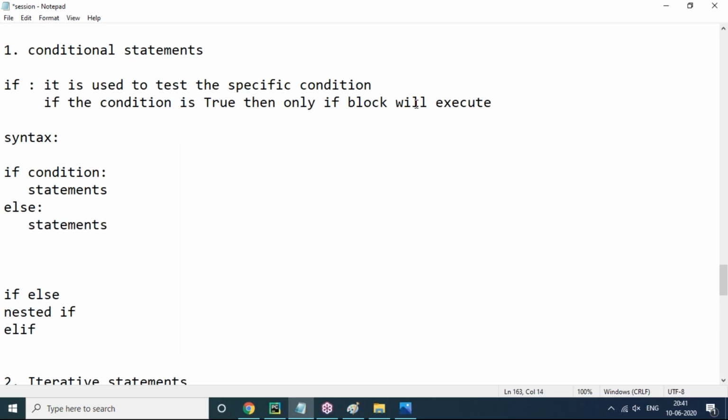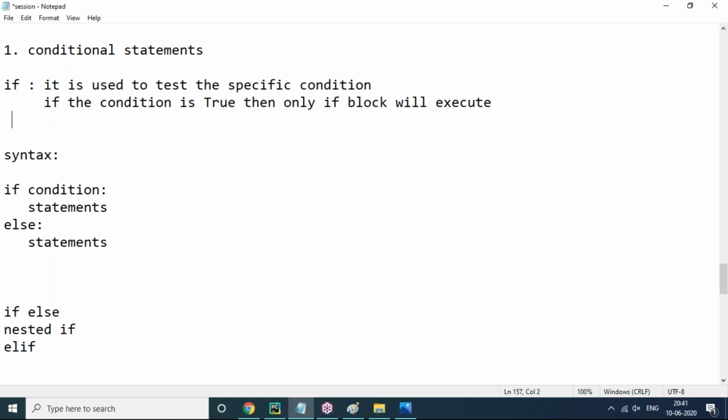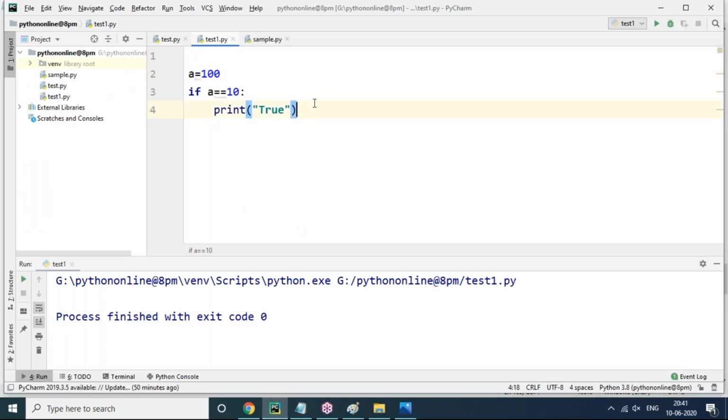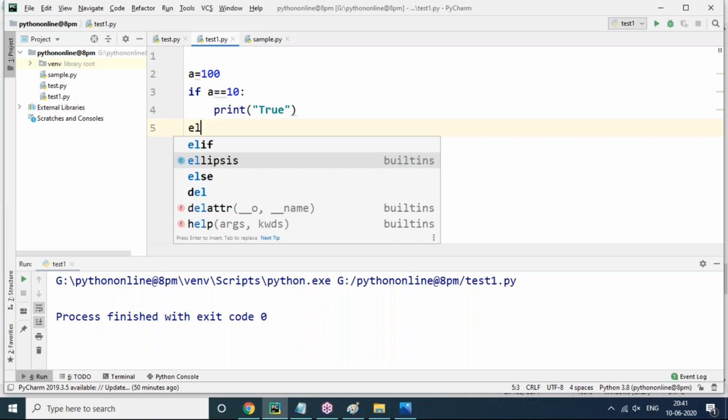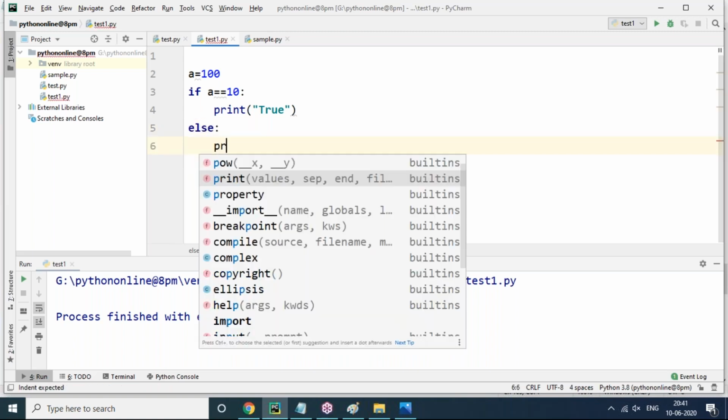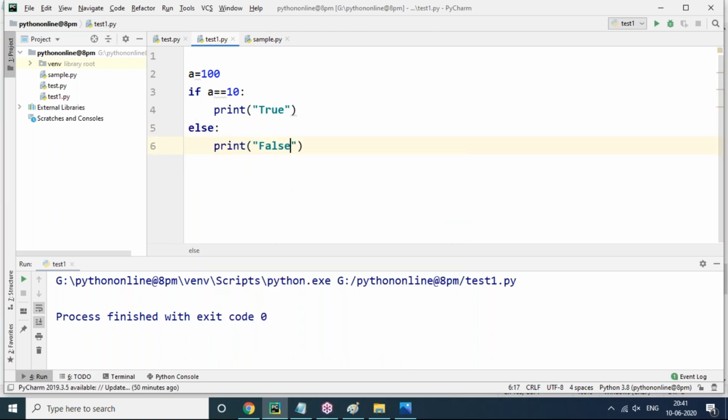If the condition is true, then only the if block will execute. Otherwise, which block will execute? The else block will execute. This is very important. If statement, else statement, everywhere it will be useful to you in our scripts. But in my case here, the condition is false. That's why I'm using the else block here, and I'm printing false.